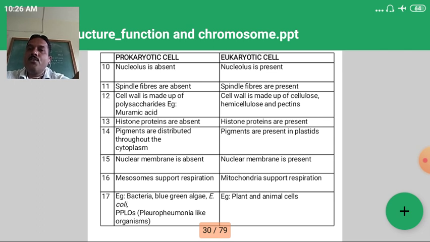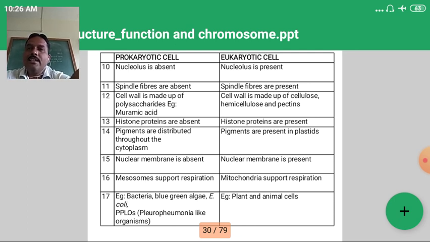Histone proteins are absent, histone proteins are present. Pigments are distributed through the cytoplasm, while pigments are present in plastids. Nuclear membrane is absent, while here nuclear membrane is present. Mesosomes support respiration, while mitochondria support respiration. Examples: bacteria, blue-green algae, E. coli; in eukaryotic cells, plant and animal cells. So this is the important difference, always asked in questions: the difference between prokaryotic cell and eukaryotic cell.